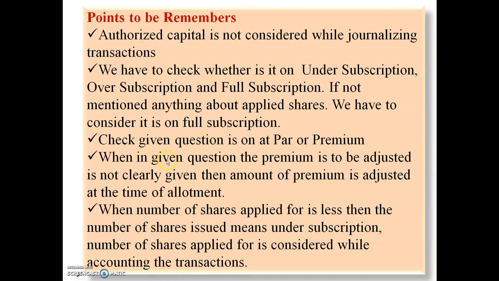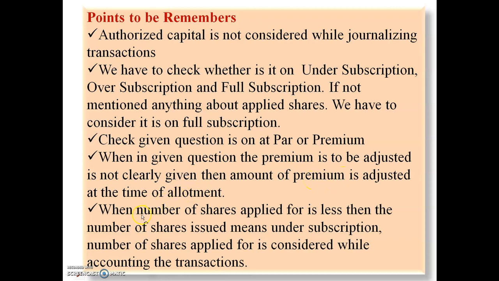Next, when it is not clearly given where the premium is to be adjusted, then the premium is adjusted at the time of allotment.